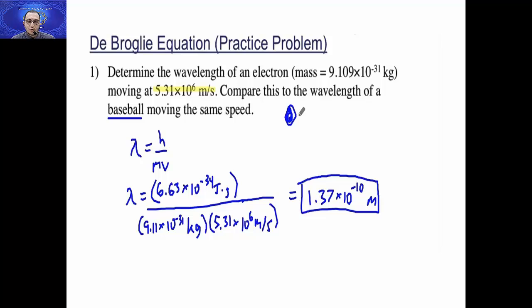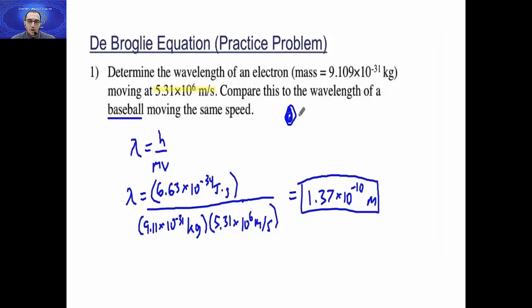Lambda equals h over mv. As we know, lambda equals h over mv. And h is the Planck constant, 6.63 times 10 power negative 34 joule second. This is constant. And the mass is 9.11, because here in decimal it is 9.109, so it will be 9.11 times 10 power negative 31 kilogram, times 5.31 times 10 power 6, this is the speed. You will find that the wavelength equals 1.37 times 10 power negative 10.